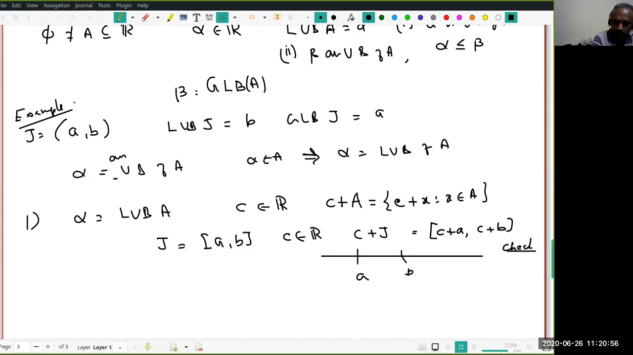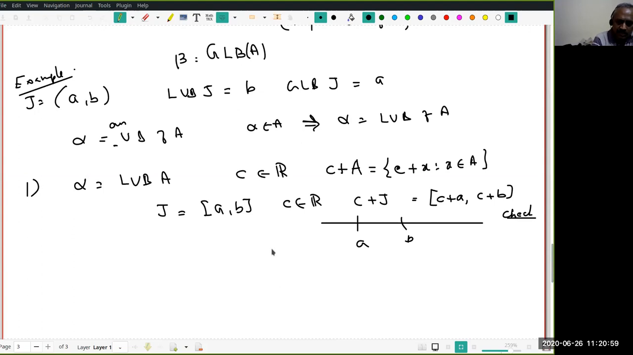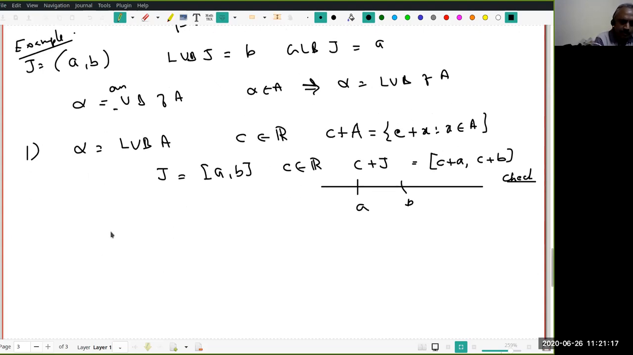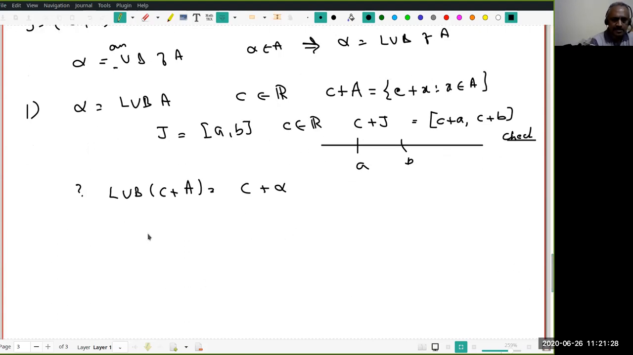This is all easy, but you should have it in mind. Now, do you see something very interesting? What is the least upper bound of this J? It's B. Now, what is the least upper bound of C plus J? It is C plus B. That is, C is added to the least upper bound of J. Is that clear? So that suggests what we should try to prove is that the LUB of C plus A is C plus alpha. This is what we want to prove. Right. The proof is easy.